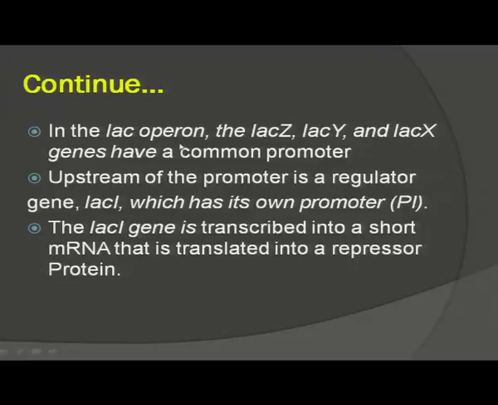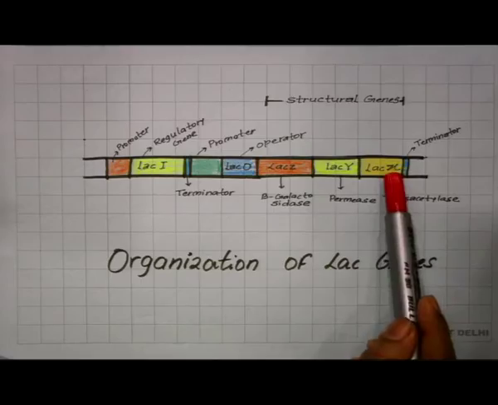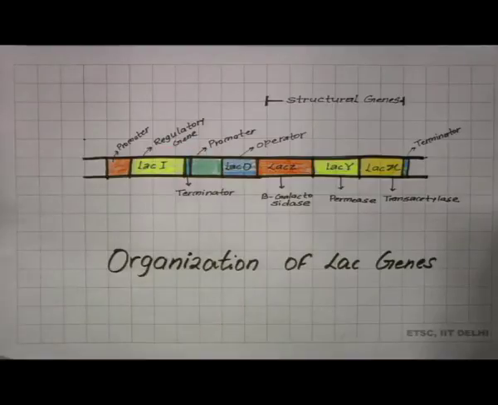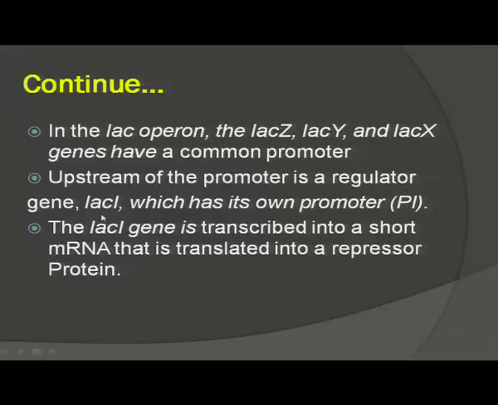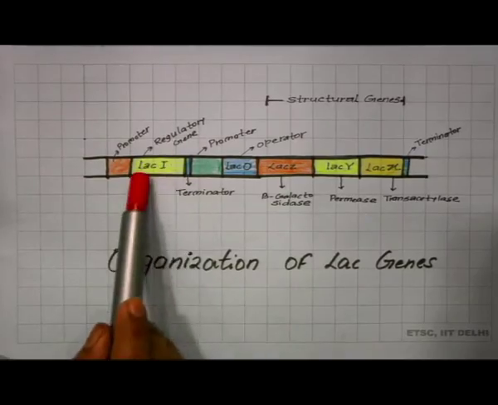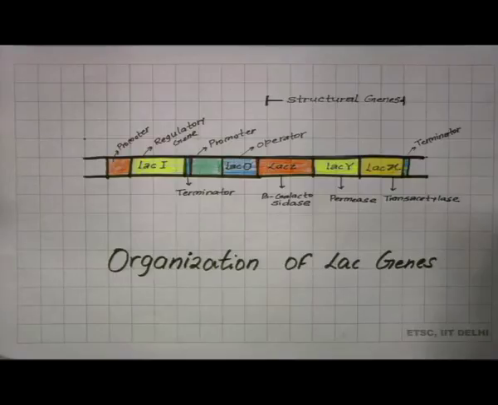In the Lac Operon, the Lac Z, Lac Y and Lac X genes have a common promoter. This you have seen in the diagram. Upstream of the promoter is a regulator gene, Lac I. You can see the regulator gene Lac I upstream to this promoter.